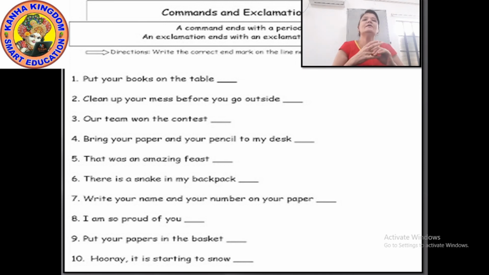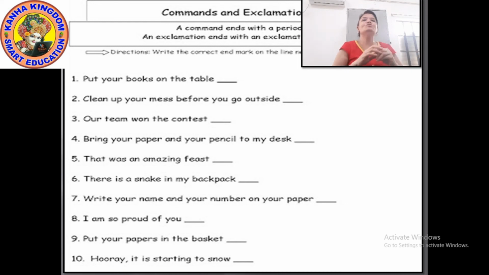Now here there are 10 sentences, and wherever you feel while reading the sentence that it is giving an order, it will end with a full stop. And if you see that it is an exclamation, exclamation means a sudden emotion of happiness, anger, sorrow, love, then you will end that sentence with an exclamation mark. Only here in this exercise you have to put the exclamation marks.